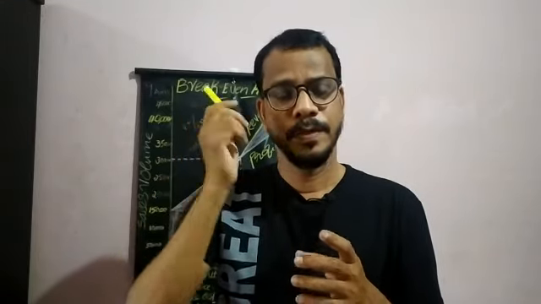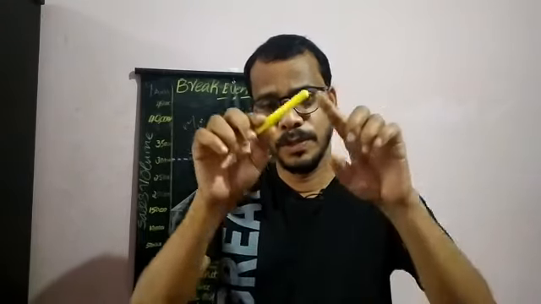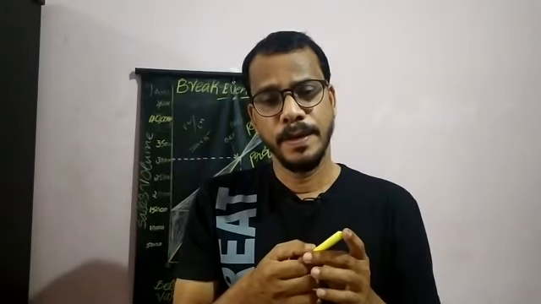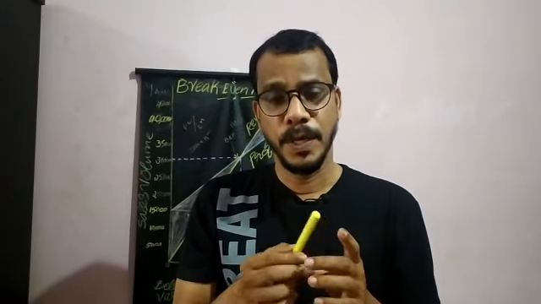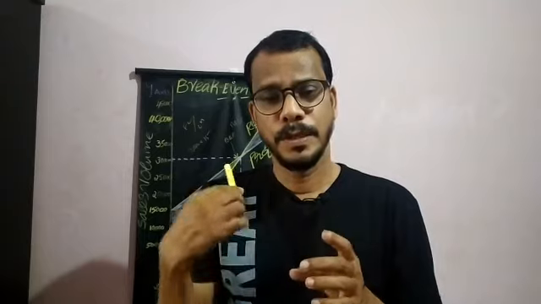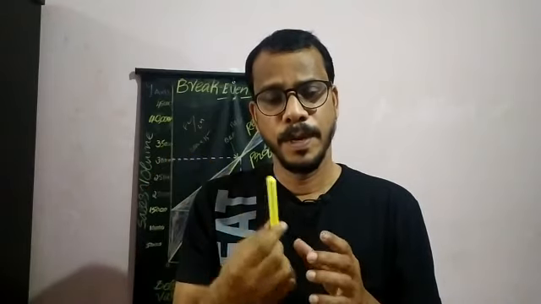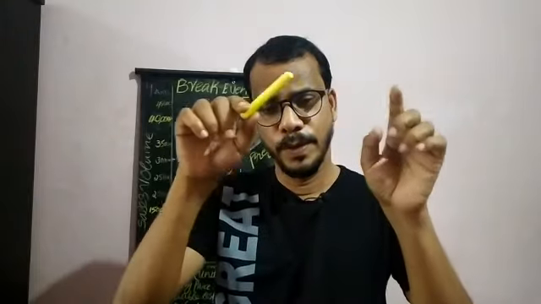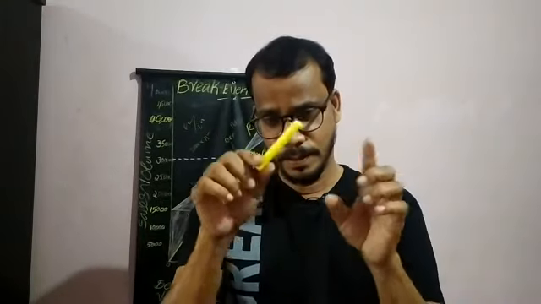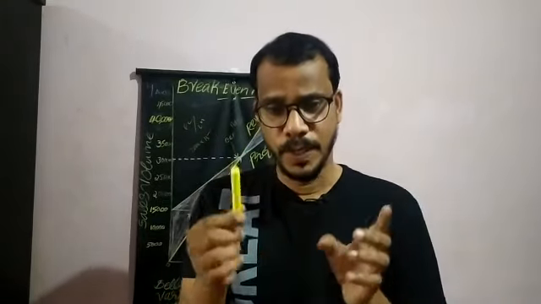Here fixed cost is, suppose, 15,000 rupees. So 15,000 divided by 7.5, you will get 2,000 units. So that 2,000 units is the break-even sales units. This 2,000 units will be multiplied with 15 rupees, and you will get 30,000. So 30,000 will be your sales volume or break-even sales.